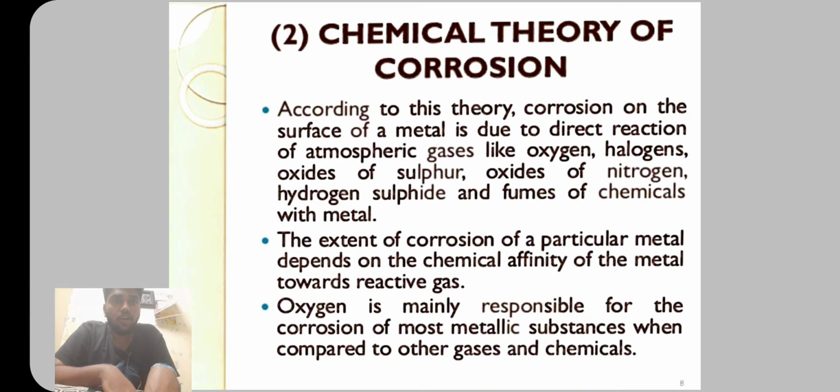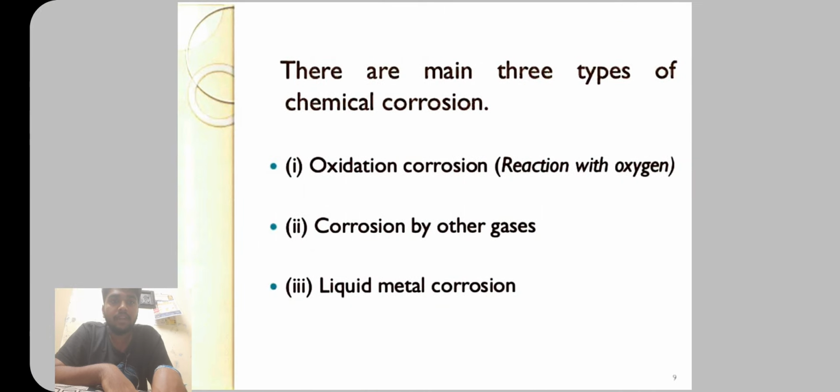Chemical theory of corrosion. According to this theory, corrosion on the surface of the metal is due to the direct reaction of atmospheric gases like oxygen, halogens, oxides of sulfur, oxides of nitrogen, hydrogen sulfide, and the fumes of chemicals with the metal. The extent of the corrosion of a particular metal depends on the chemical affinity of the metal towards reactive gases. Oxygen is mainly responsible for the corrosion of most metallic substances when compared to other gases and chemicals. There are three main types of chemical corrosion: oxidation corrosion, corrosion by other gases, and liquid metal corrosion.